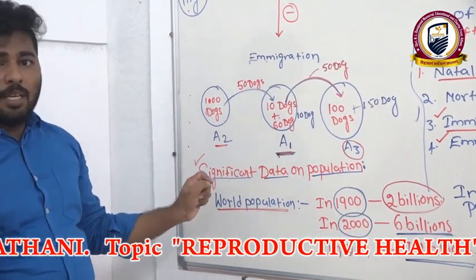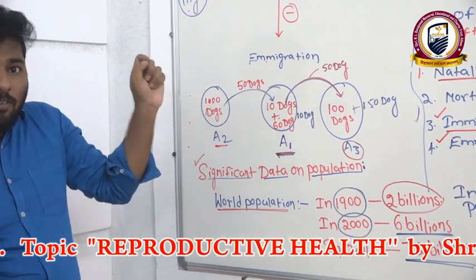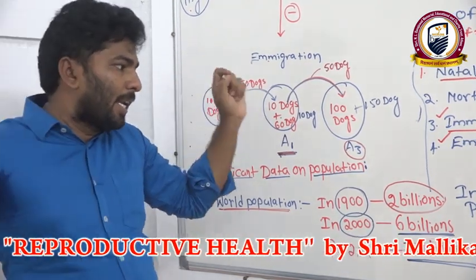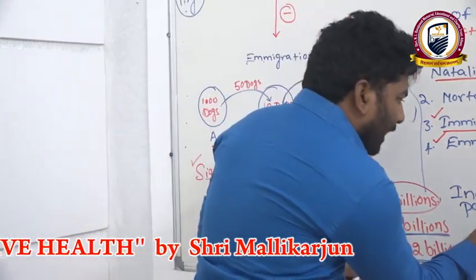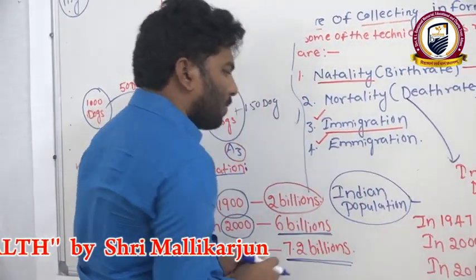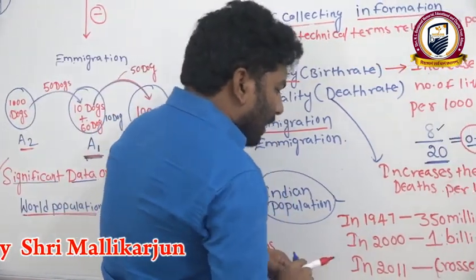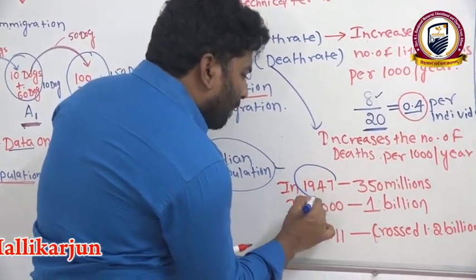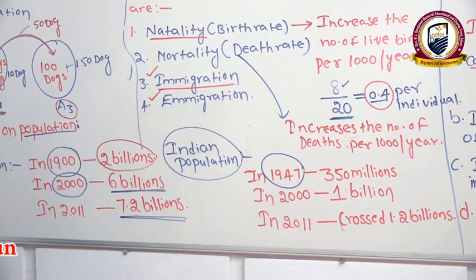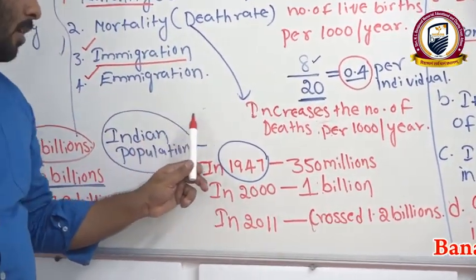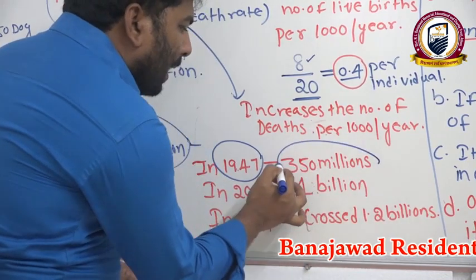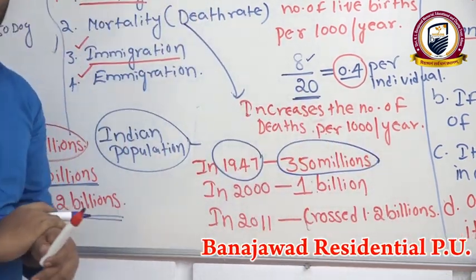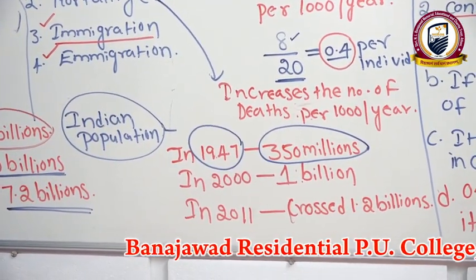Now, the same way we are calculating data, we are taking data in India. We are observing that at the time of independence, our population was 350 million.